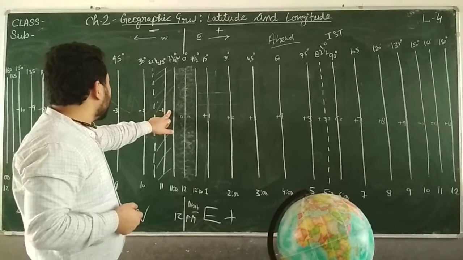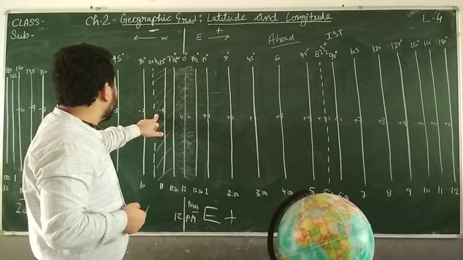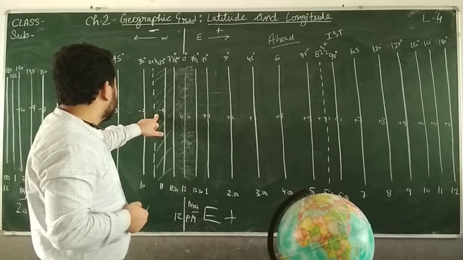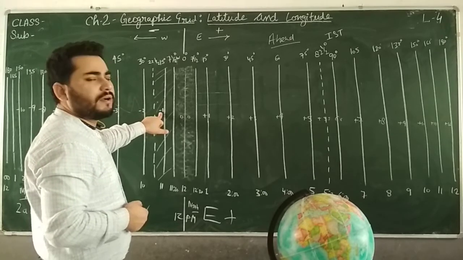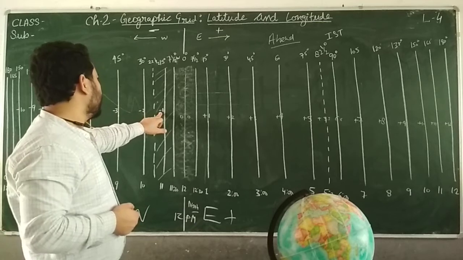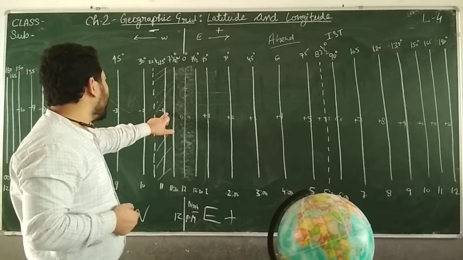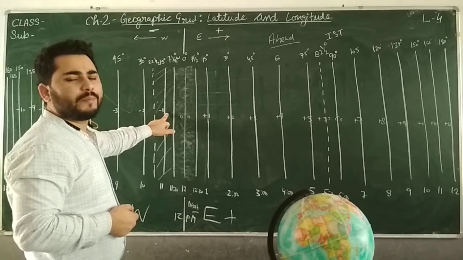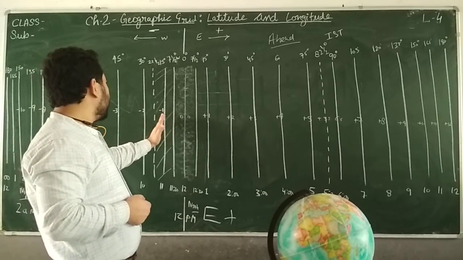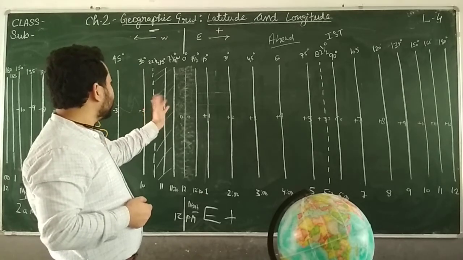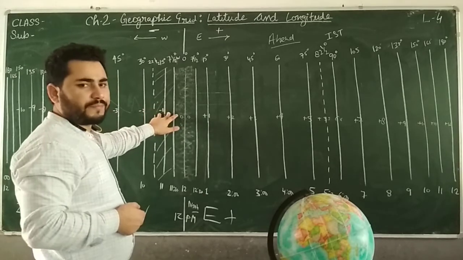From here, 7.5 to 22.5, the meridian will follow the -1 time zone, as the midpoint is 15 degree. 7.5 degree this side and 7.5 degree this side, the time will be the same.